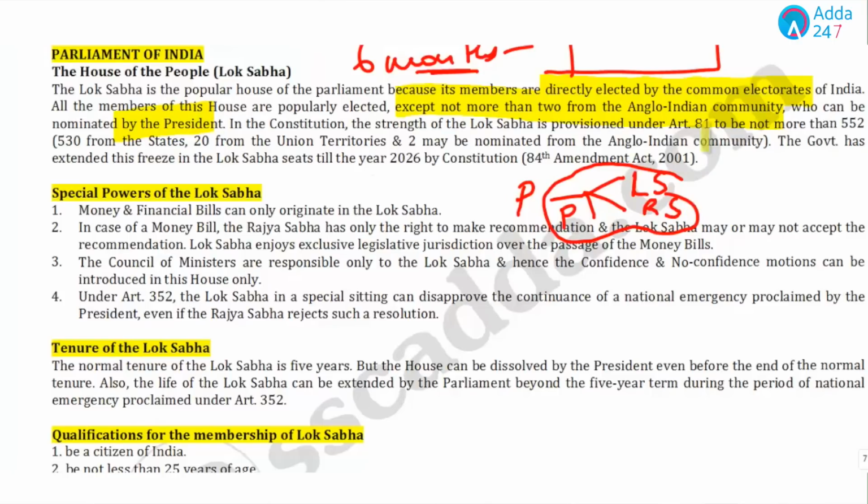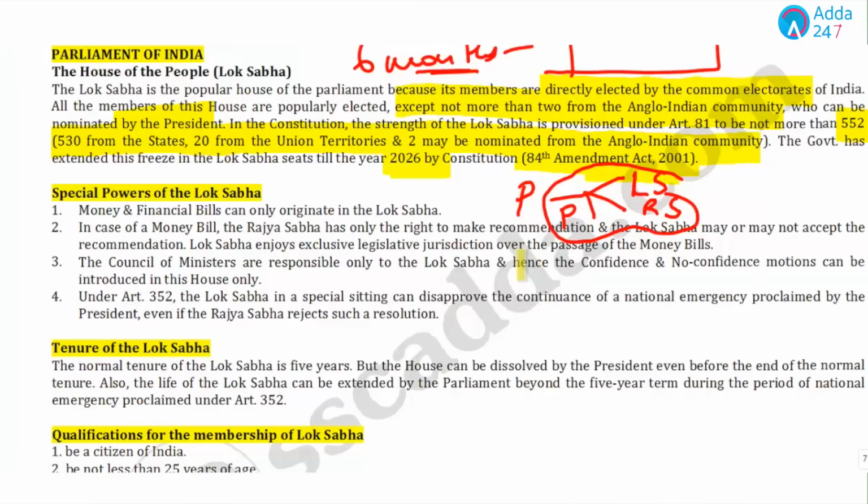The total strength can be 552, but presently we have only 545 members, and the government has extended this freeze, that is the total number of seats is 552 till 2026, and this is given in the 84th Amendment, which was held in 2001.